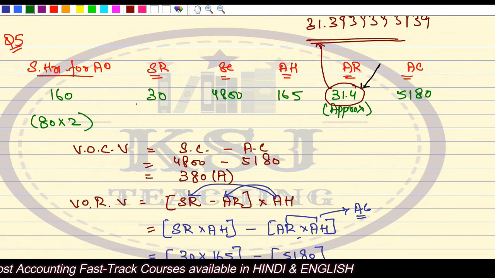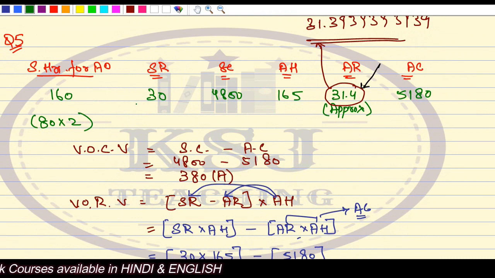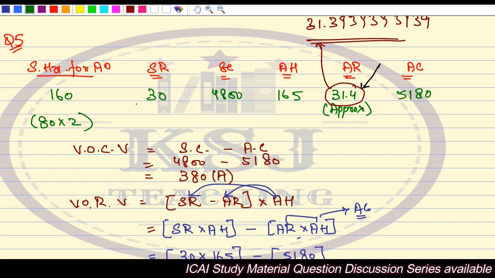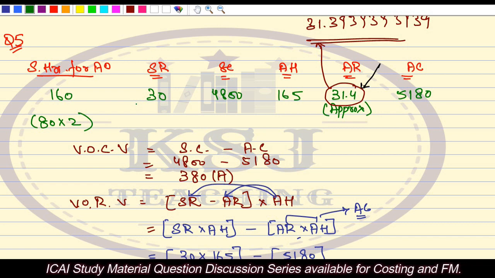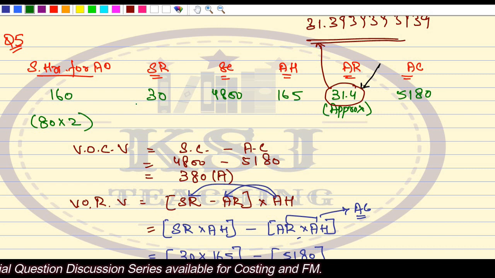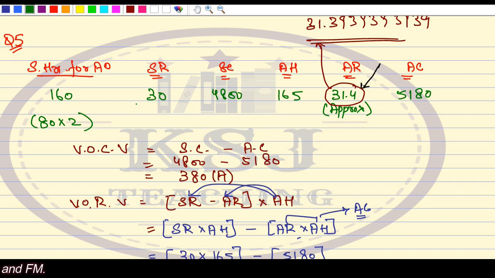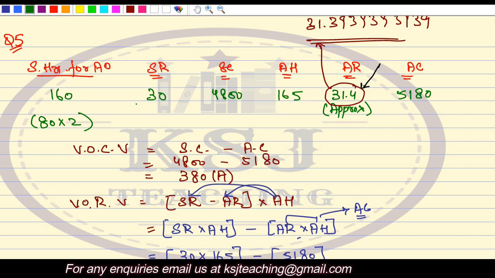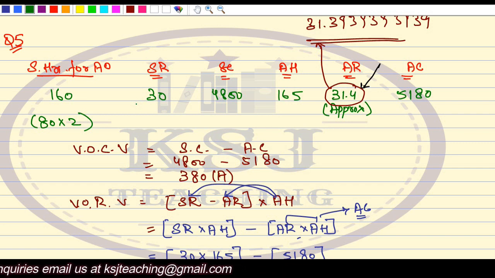Some similar kind of questions can be asked in the examination. In the examination, what kind of questions are normally asked? If we talk about standard costing, either the mix and yield variances will be asked from material, labor, or sometimes they mix the variances. In a single question, they will ask you material variances, labor, variable overheads, and the fixed overhead variances also. They can ask this question for 10 marks easily. So each and every variance you need to understand.